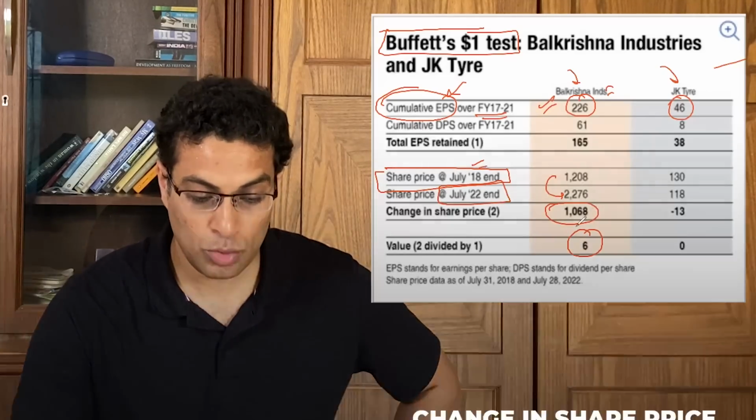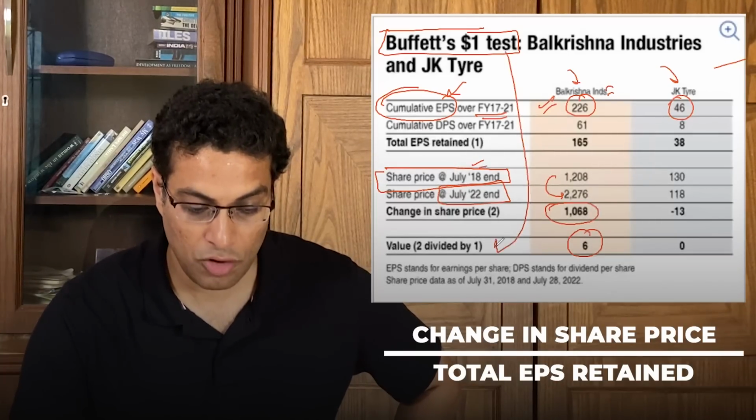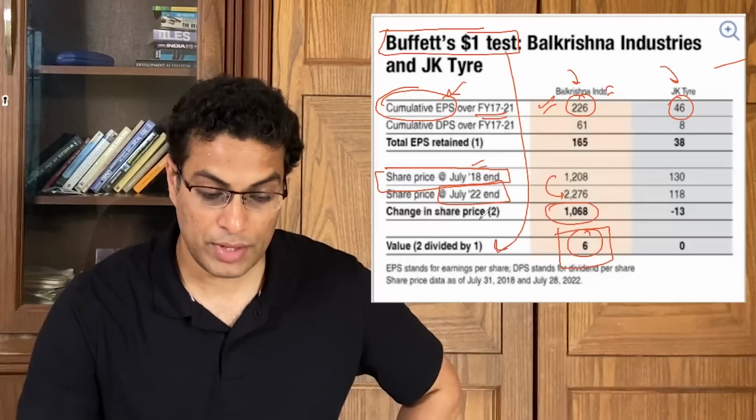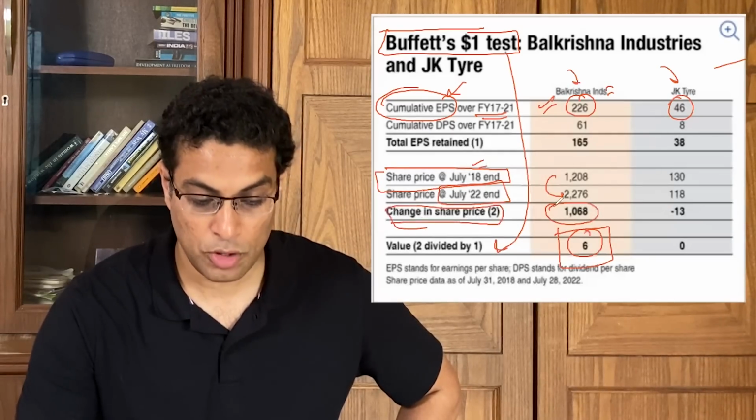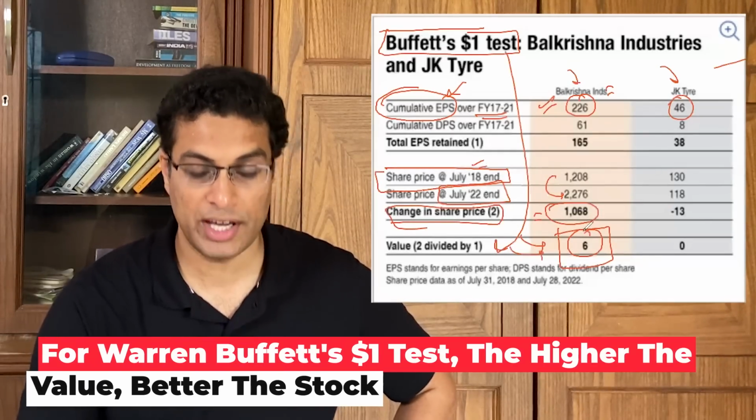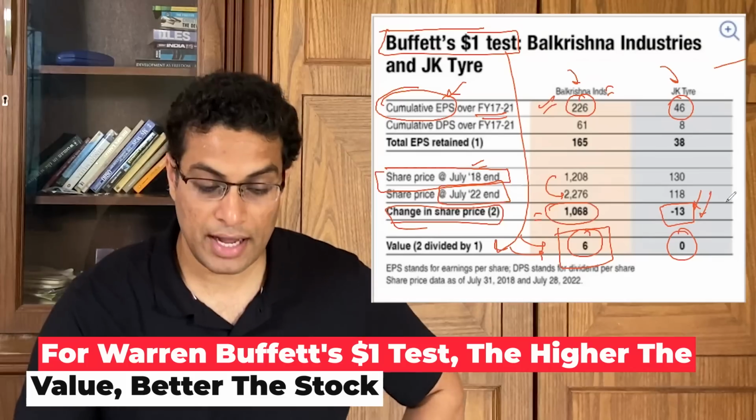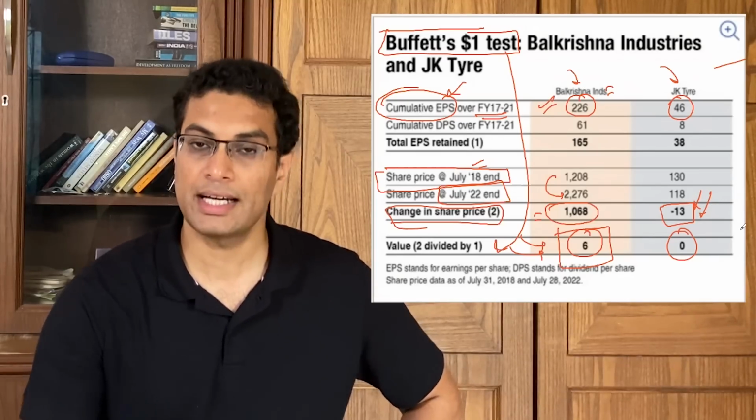And if you divide 2 by 1, then you get the parameter for Warren Buffett's $1 test. And here you can see, since the change in share price was positive, we were getting some positive value here, and this is what we want to see. Here we are getting 0 because the change in stock price itself was negative.